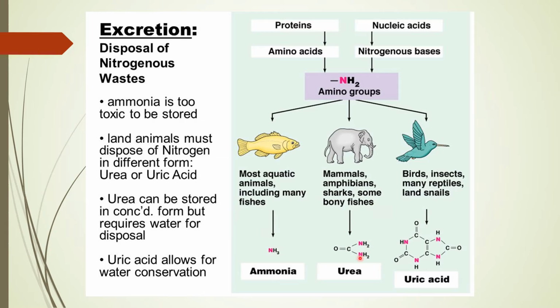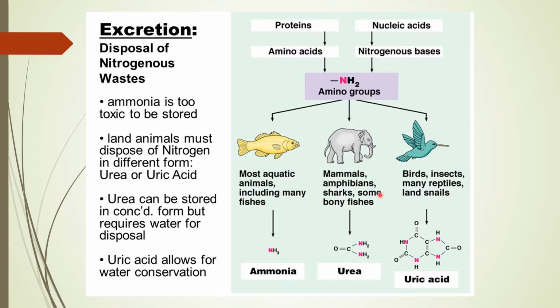If we talk about us, mammals, amphibians, sharks, and some bony fishes, they release their waste material in the form of urea. So we are urotelic animals. If we talk about birds, insects, many reptiles, and land snails, they remove their waste material in the form of uric acid, and they are known as uricotelic animals.